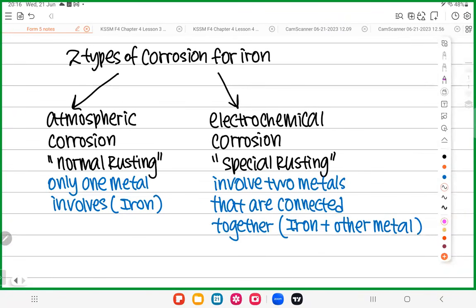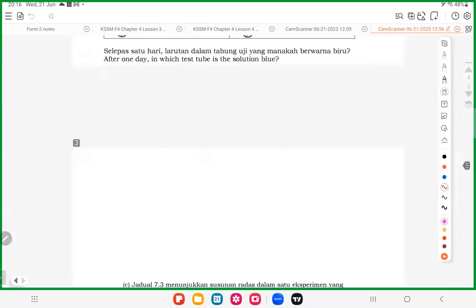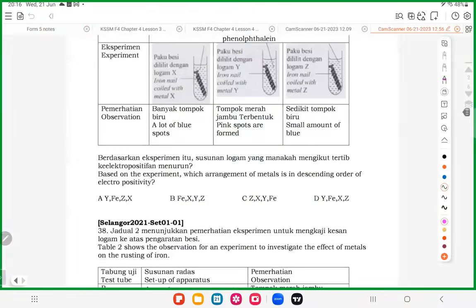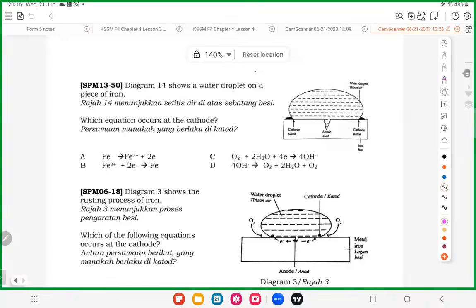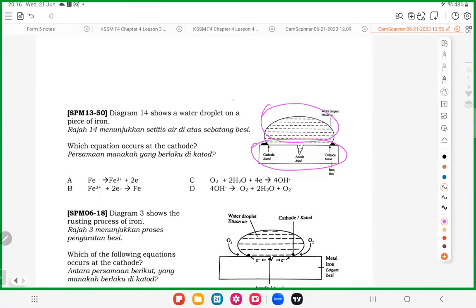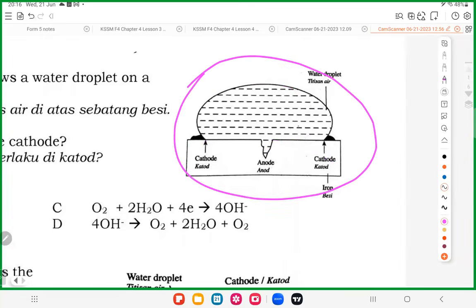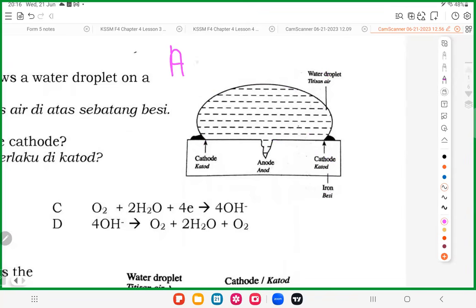Let me show you quickly. These are some questions that we will do in a short while, probably after 30 or 40 minutes. These are the questions that we will do together a lot. So the first question is this. Put your eyes here. This is a piece of iron and this is water. I will talk more about this in a short while. My question to you, very simple: does this diagram show atmospheric corrosion or electrochemical corrosion? Atmospheric. Why? Only one metal, only iron, nothing else.